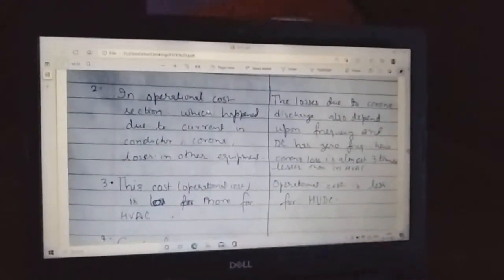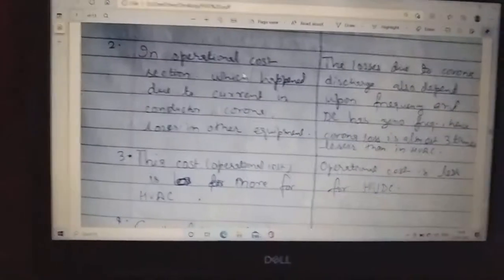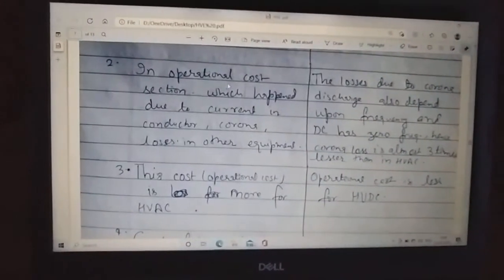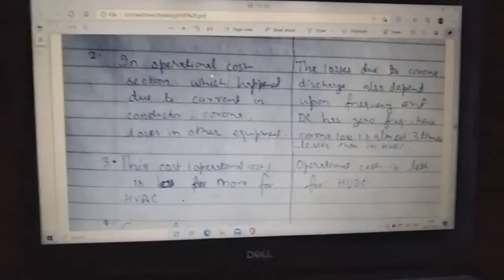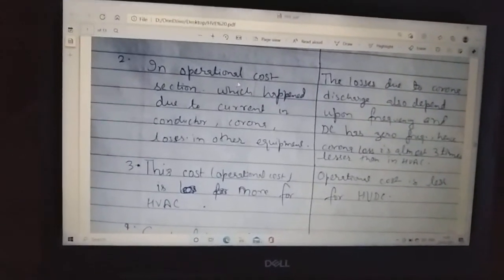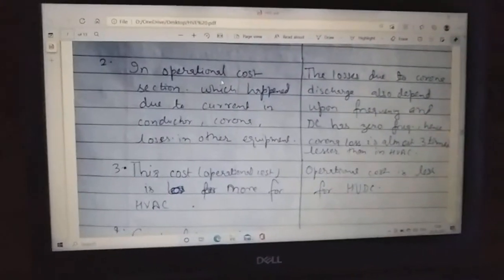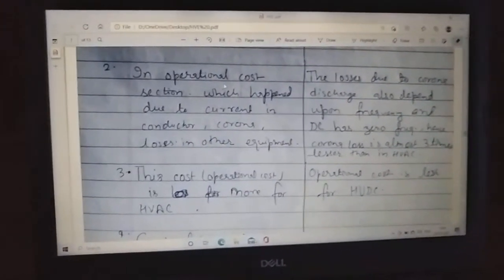Now we will see the operational cost. The operational cost considers those types of losses which happen when HVAC or HVDC is being operated.